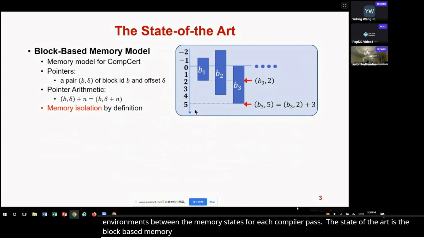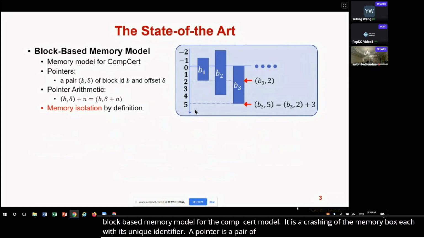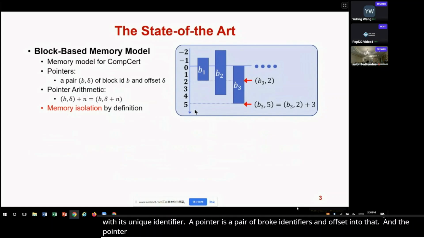In this model, a memory state is a collection of disjoint memory blocks, each with its unique identifier and a linear address space. A pointer is a pair of a block identifier and an offset into that address space. Pointer arithmetic is performed by adjusting the offsets while keeping the blocks unchanged. This provides a very simple notion of isolation between different memory blocks.